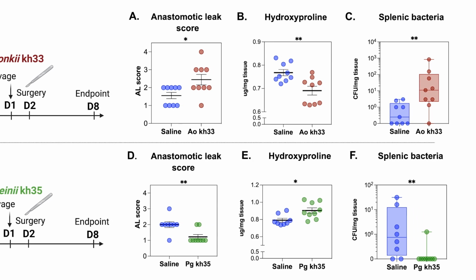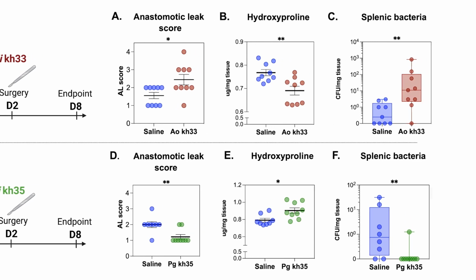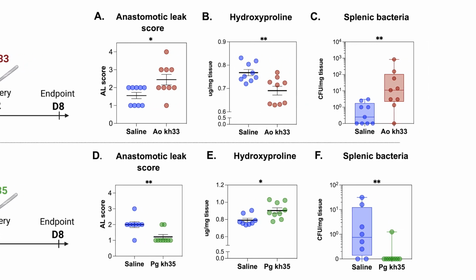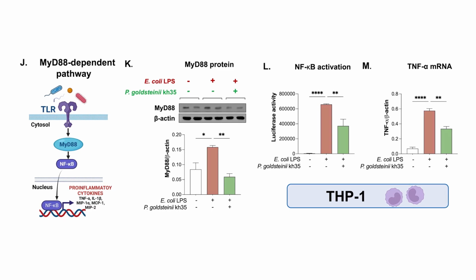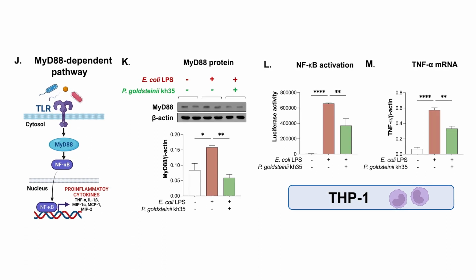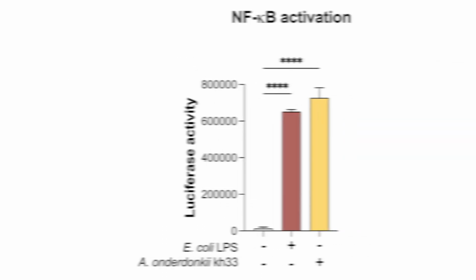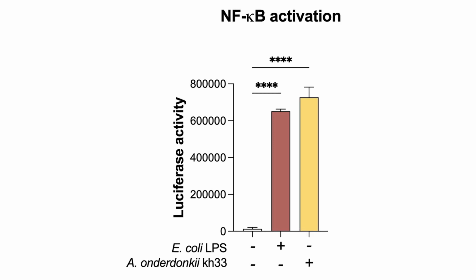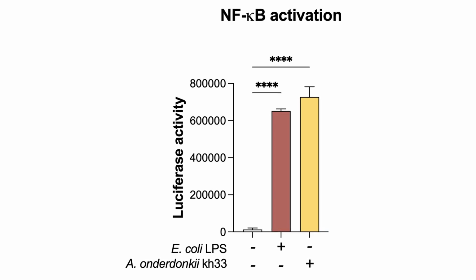On the other hand, P. goldsteinii was shown to be beneficial, decreased the rate of anastomotic leak, and strengthened the gut barrier function after surgery. Mechanistically, P. goldsteinii was shown to be anti-inflammatory and to inhibit the NF-κB pathway in the gut, while Alistipes onderdonkii had the opposite effect and was shown to be pro-inflammatory in the gut. Knowing that the anti-inflammatory P. goldsteinii was less abundant and that the pro-inflammatory Alistipes onderdonkii was more abundant in patients with anastomotic leak, we next